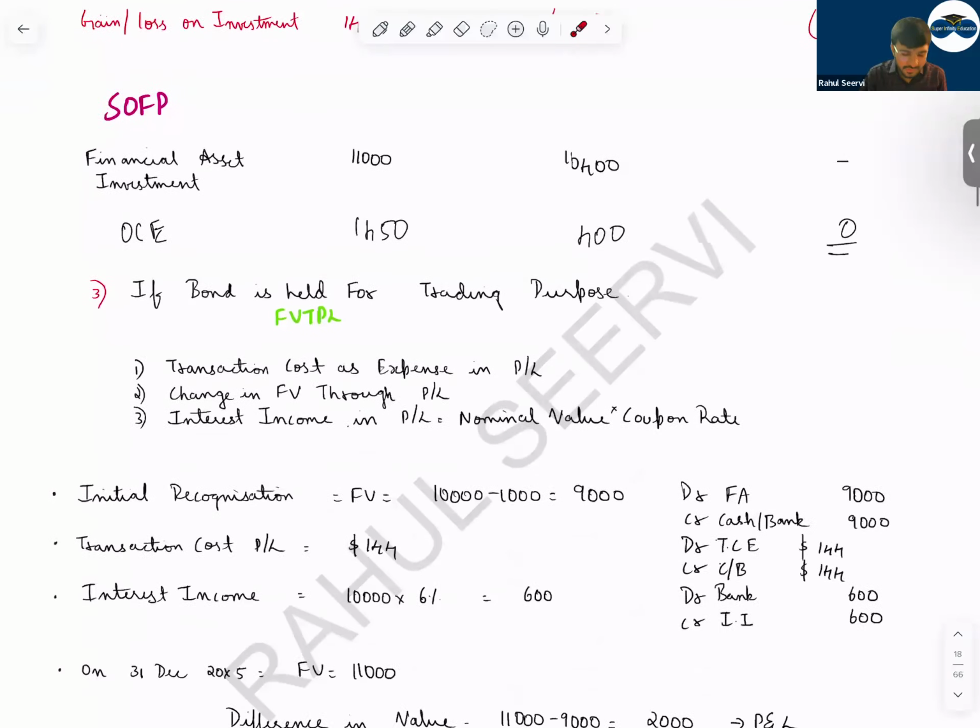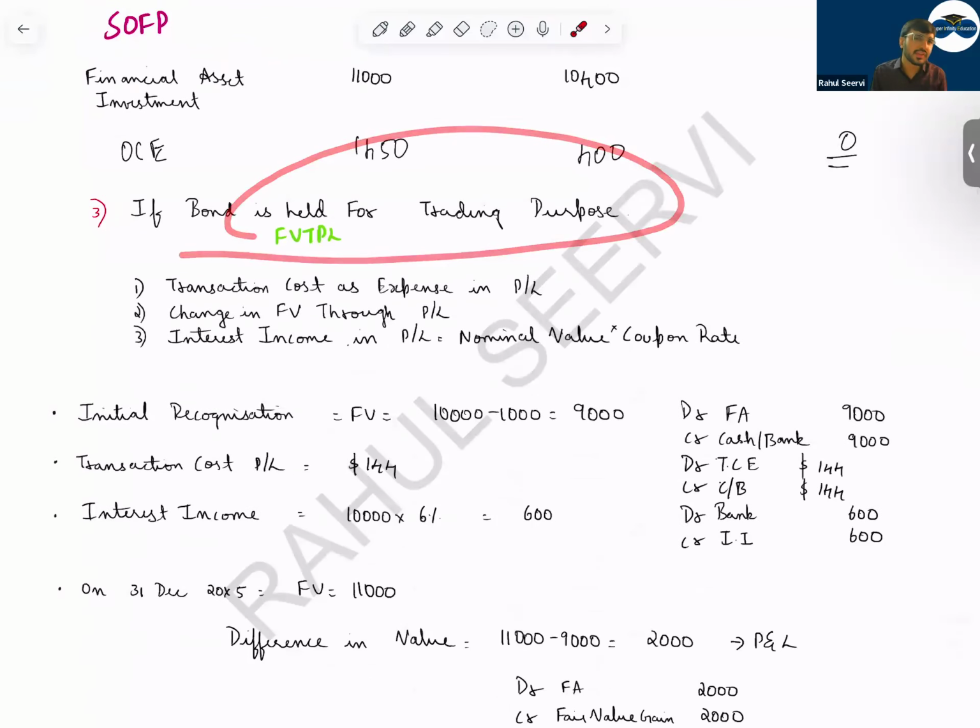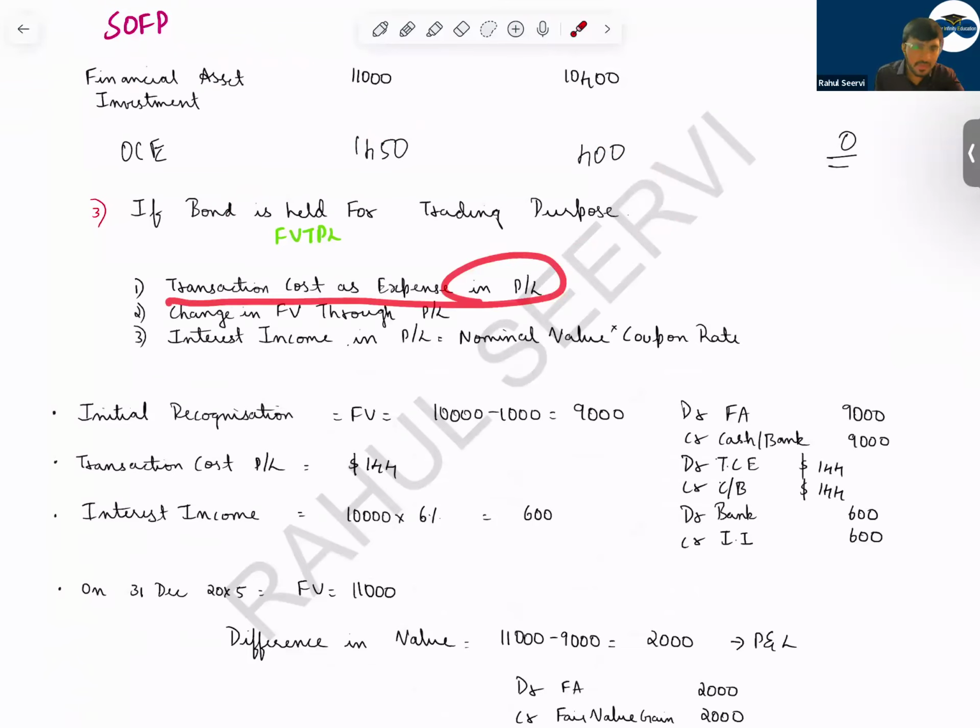Now coming to the last method, fair value through P&L. That is for trading purposes, for your derivatives. So any transaction cost will directly be taken to P&L. Once we start derivatives also, remember any transaction cost goes directly to P&L. Then change in fair value through P&L. Whatever is the change in fair value will be recorded through P&L. Which category? Investing category. Interest income in P&L is based on nominal value. Nominal value means face value or par value, into coupon rate.